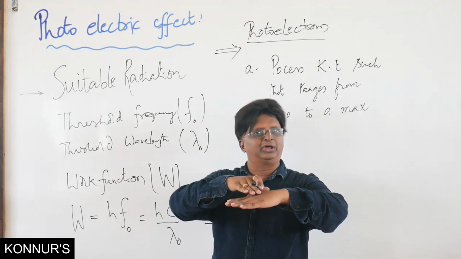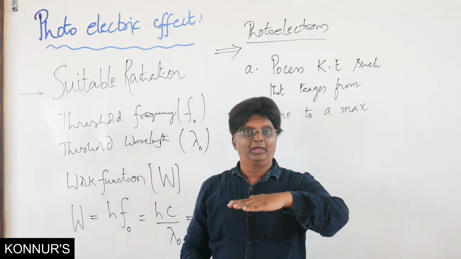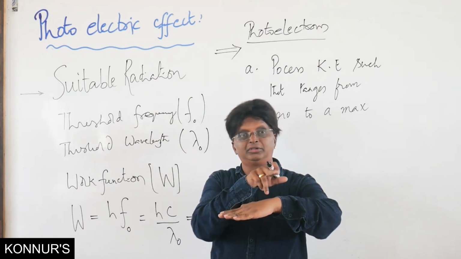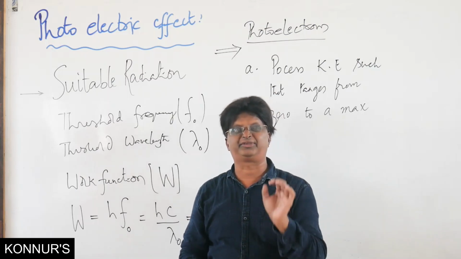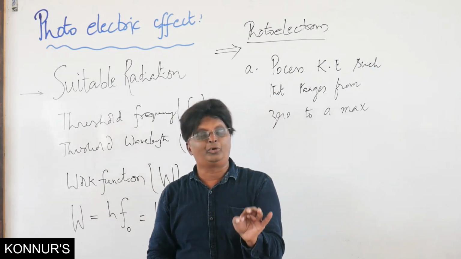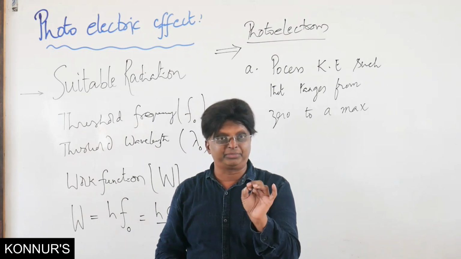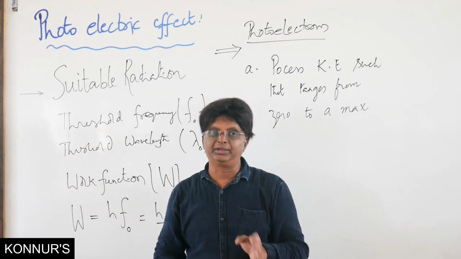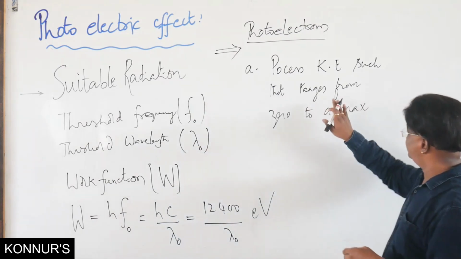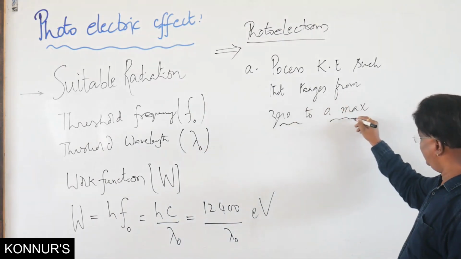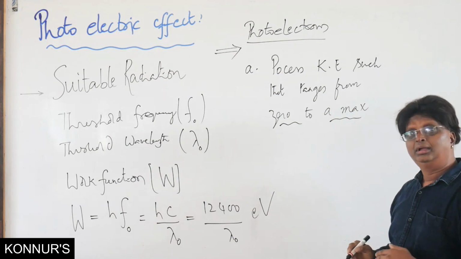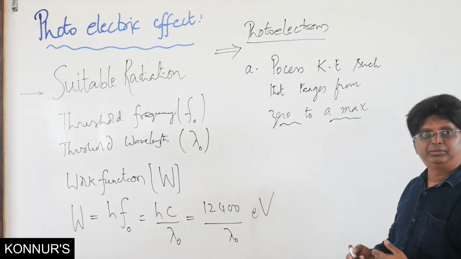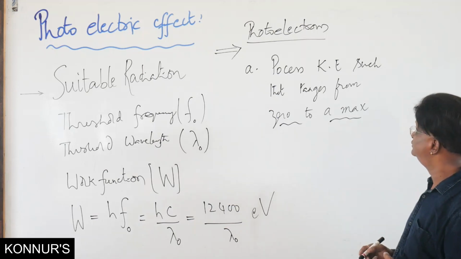Large number of photoelectrons will be ejected. Now in this large number of photoelectrons by the same surface, all the photoelectrons do not possess same kinetic energy. An important character, important statement for a conceptual question. The kinetic energy of photoelectrons ranges from 0 to a maximum. Why is it 0 to maximum? Yes, it will be explained by Einstein using the quantum theory.